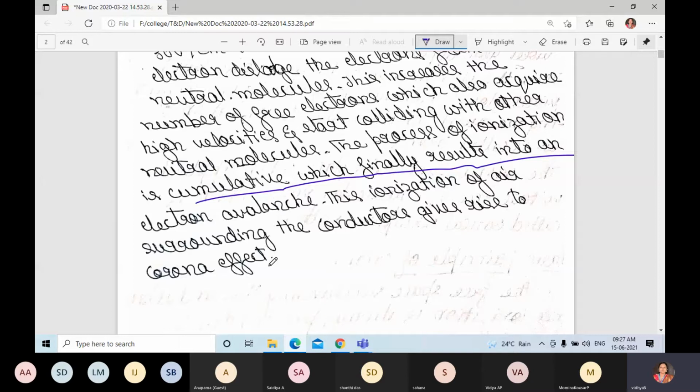In this process, free electrons collide with neutral molecules and produce more free electrons, and the process continues. This process of ionization finally results in an electron avalanche. This ionization of air surrounding the conductors gives rise to the corona effect.